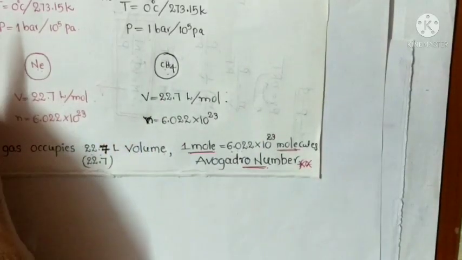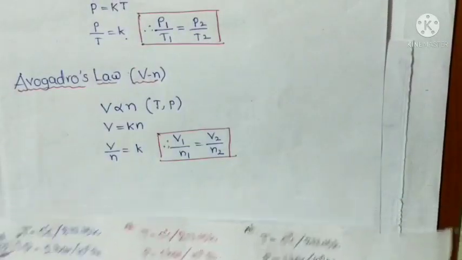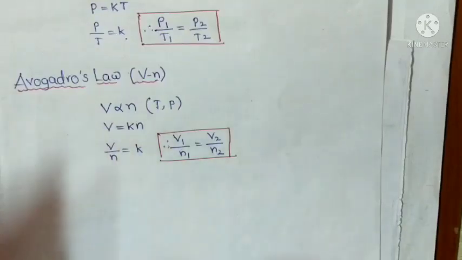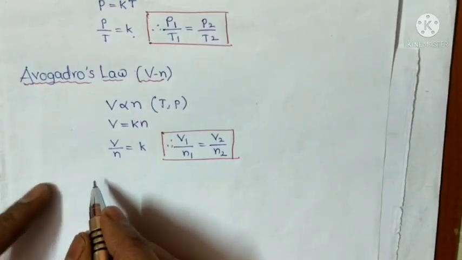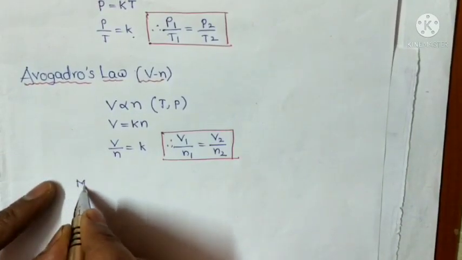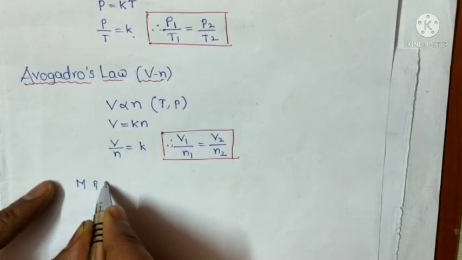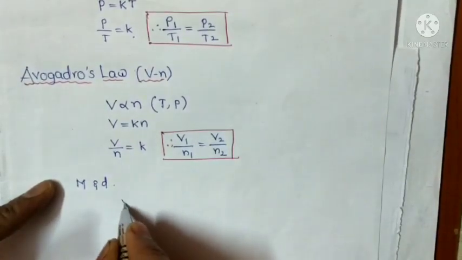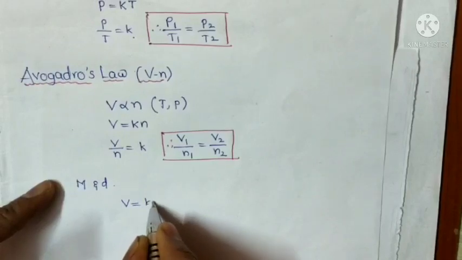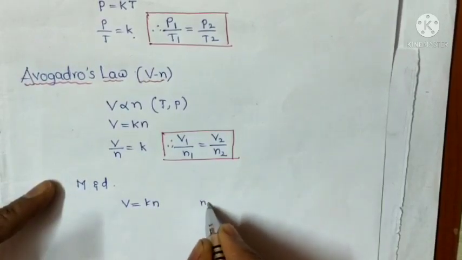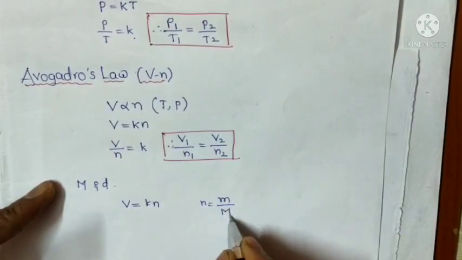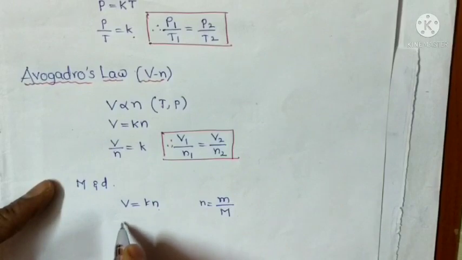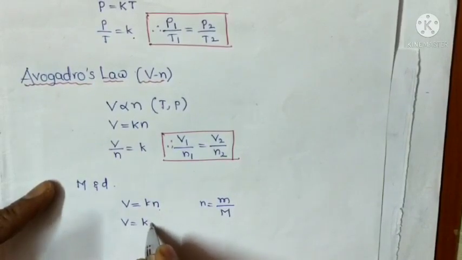So this is the information about Avogadro's law. And from Avogadro's law, we can determine the relationship between molar mass and density. We know that V is equal to Kn. Now n, the number of moles, is equal to mass by molar mass. So n is substituted here. What happened here? K times m by M.